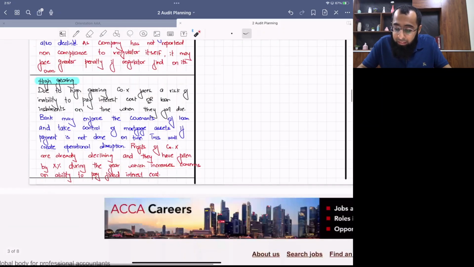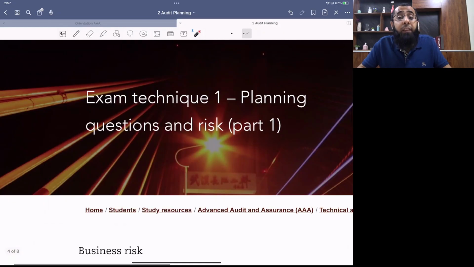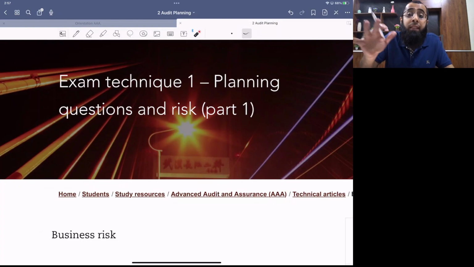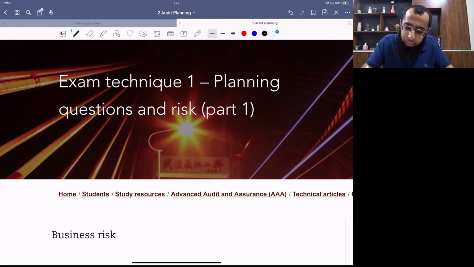Now let's look at the examiner article on this topic. When we look at the examiner article, it will give you further confidence because this is a document prepared by the examiner himself. This also includes the guidance that how you have to draft the business risk. Okay, let's look at it.